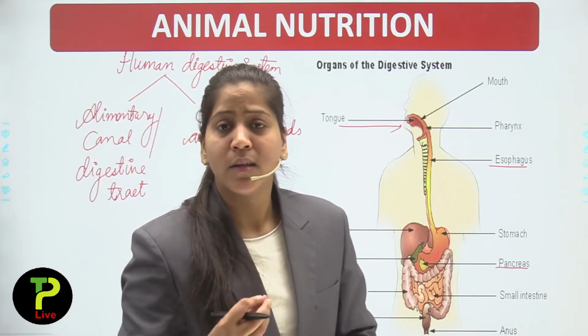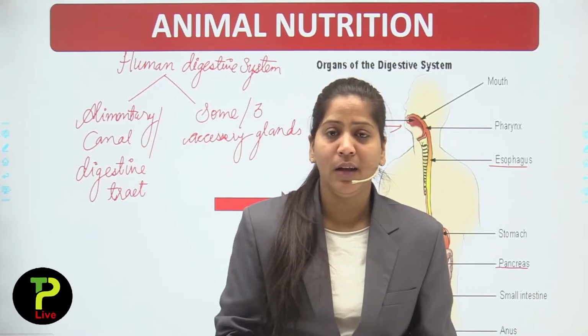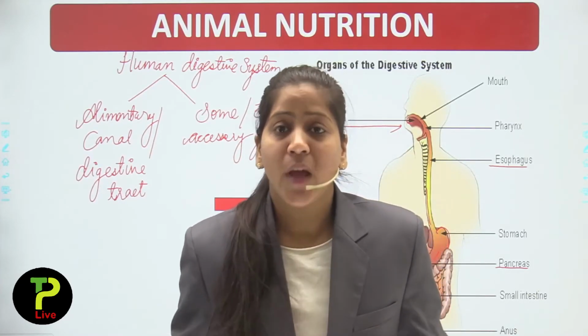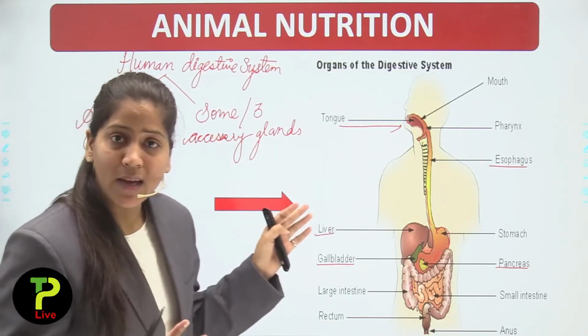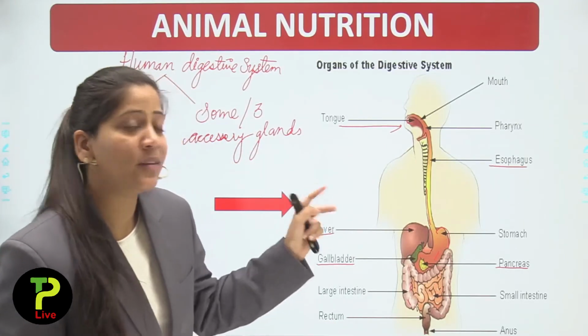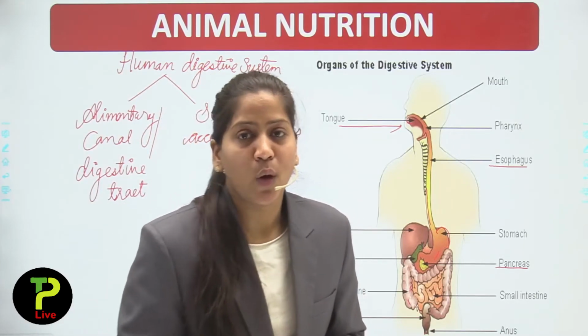Now what are accessory glands? Those glands which are joined with the alimentary canal, or which help in digestion. So there are 3 accessory glands present in our digestive system which help in the digestion of food.